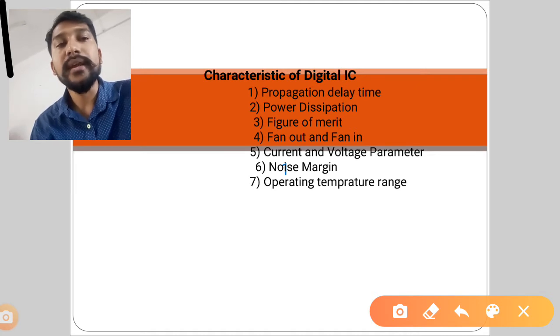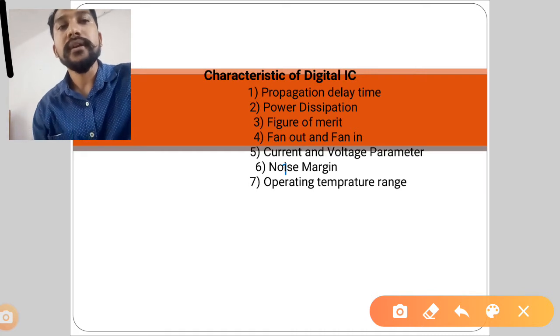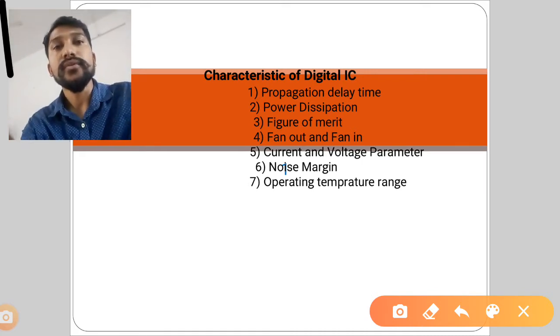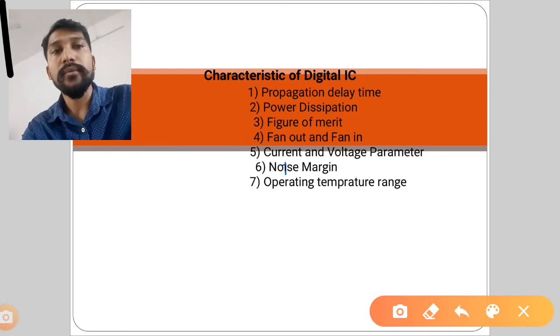Next is operating temperature range. So while we are designing an IC, we have to take into consideration operating temperature. For commercial purpose it is 0 to 70 degrees Celsius, and for military purpose it is minus 55 degrees Celsius to 125 degrees Celsius. So these are the basic parameters which we are going to study. So let us study one by one.